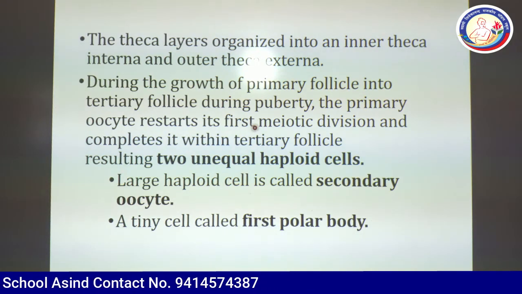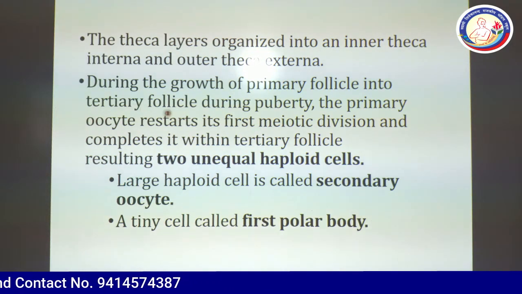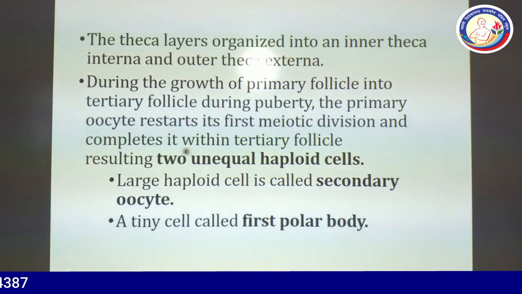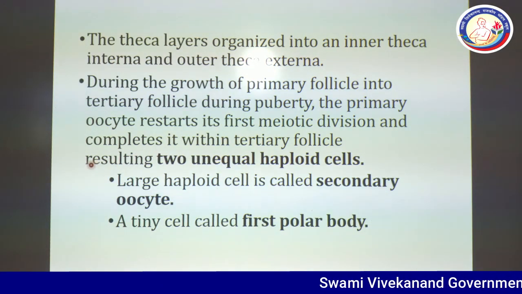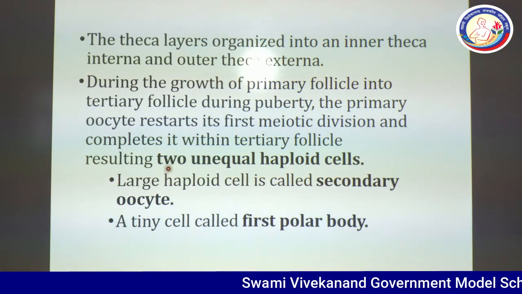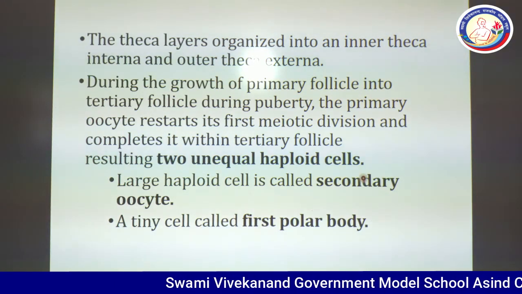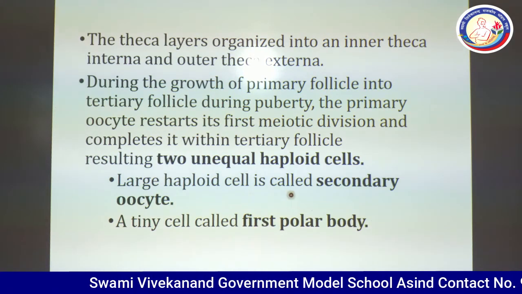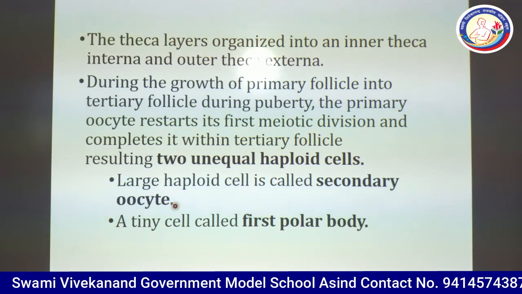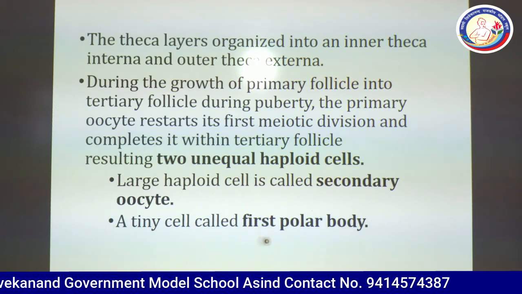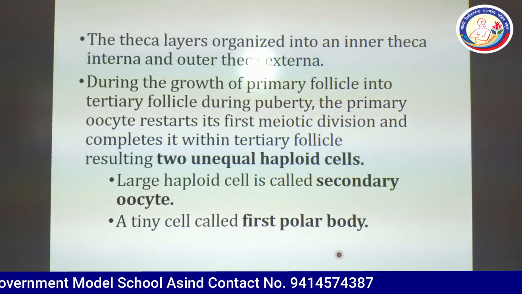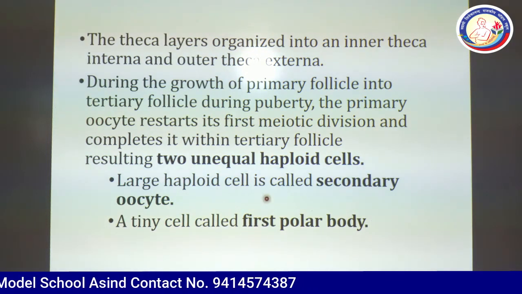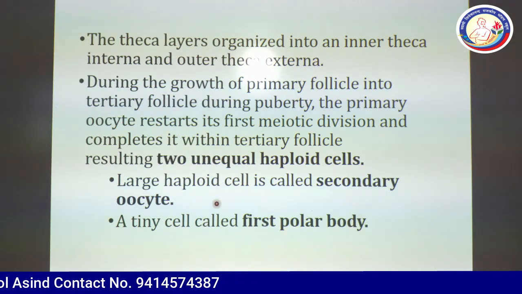It begins again at puberty, and other stages are completed within the tertiary follicle. It results in the formation of two unequal haploid cells. The large haploid cell is called the secondary oocyte, and a tiny cell is called the first polar body. The first polar body is degraded and only the secondary oocyte is left in the tertiary follicle.